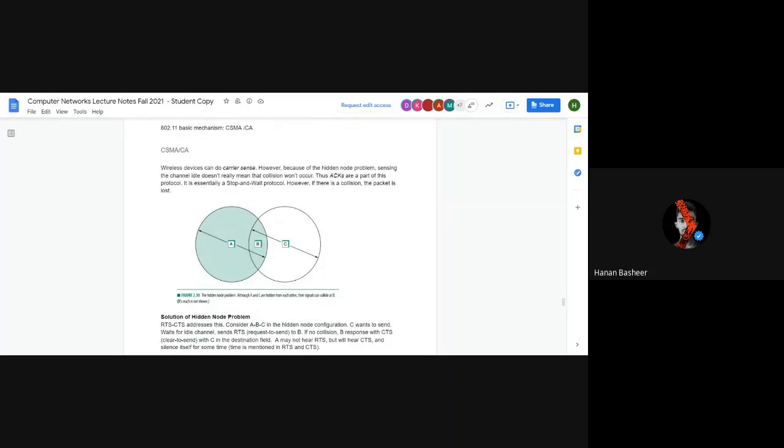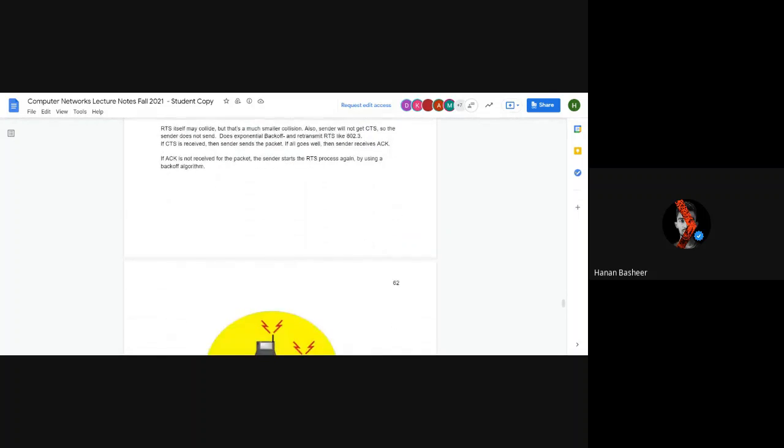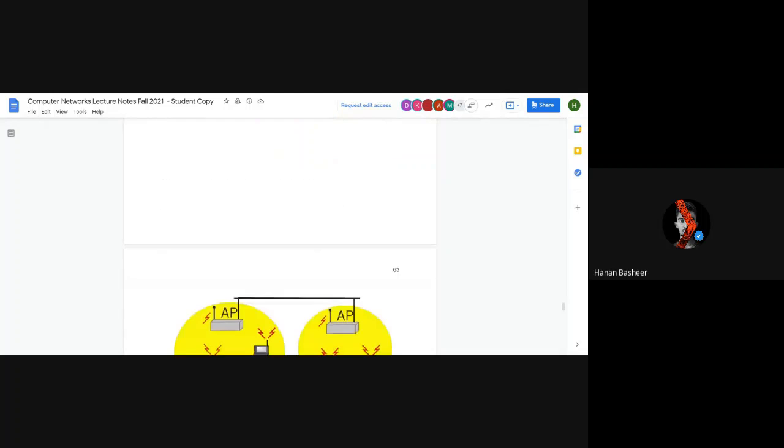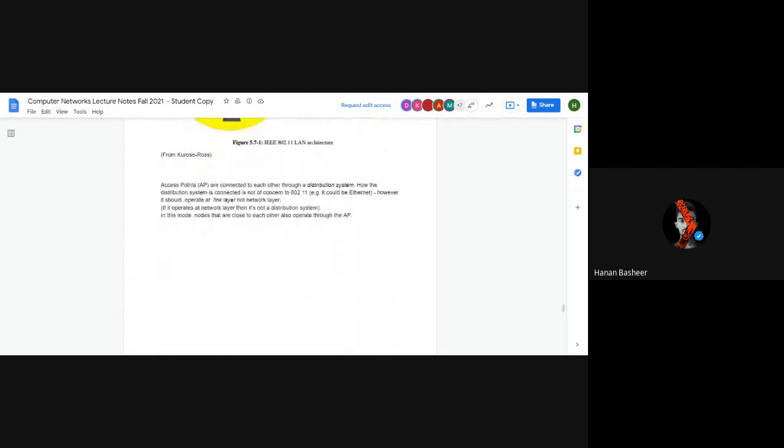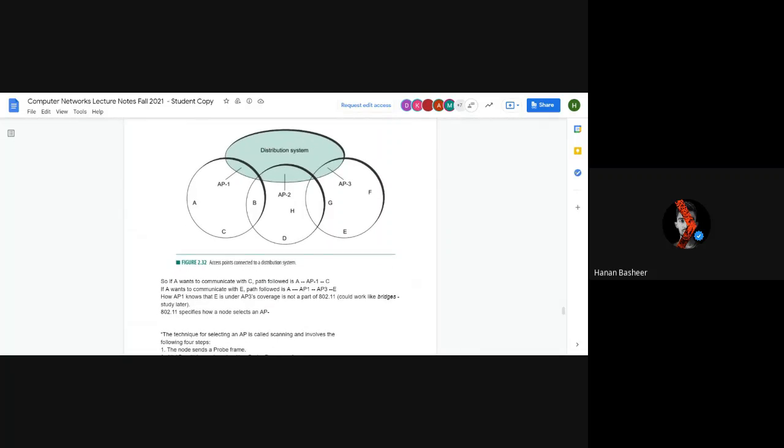Then the CSMA/CA strategy. This is the carrier sense strategy, where an ACK is sent after receiving the message. How is this implemented? We'll show it to you. If you have A, B, and C, A will first message everyone in the domain that it is going to start transmission.